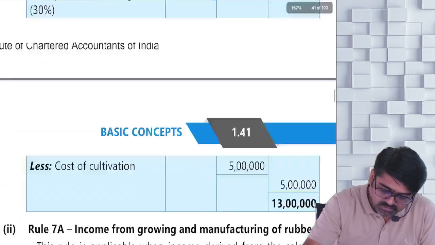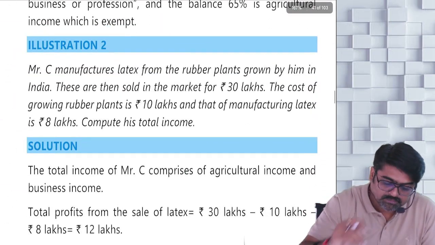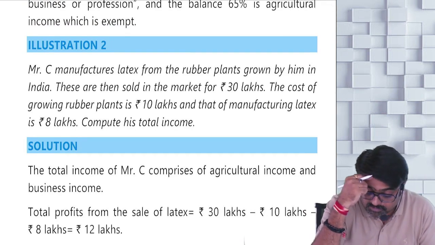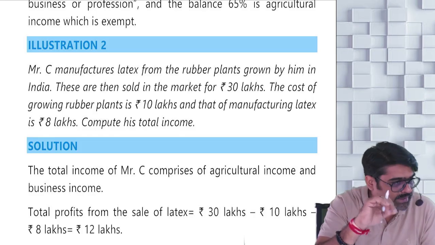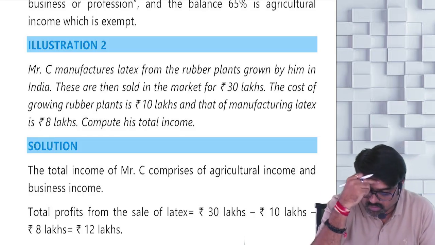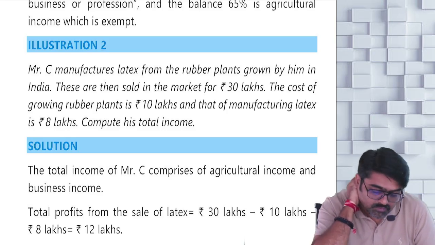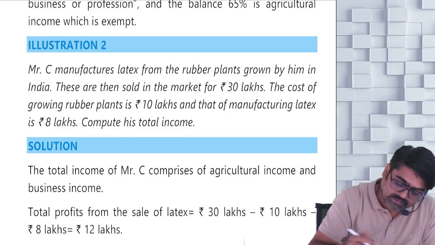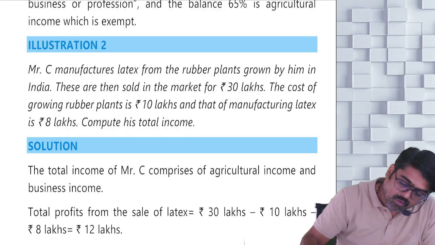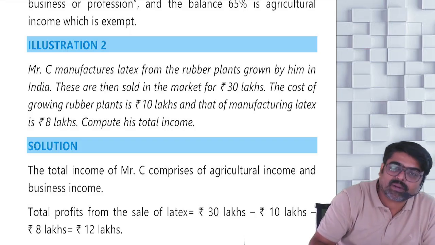Question number 2. Illustration number 2. Mr. C manufactures latex. Latex means rubber. Manufactured rubber is known as latex, from rubber plants grown by him in India. These are then sold in the market for 30 lakhs. The cost of growing rubber plant is 10 lakh and that of manufacturing latex is 8 lakh. Do one thing. How much is the selling price of the finished goods?